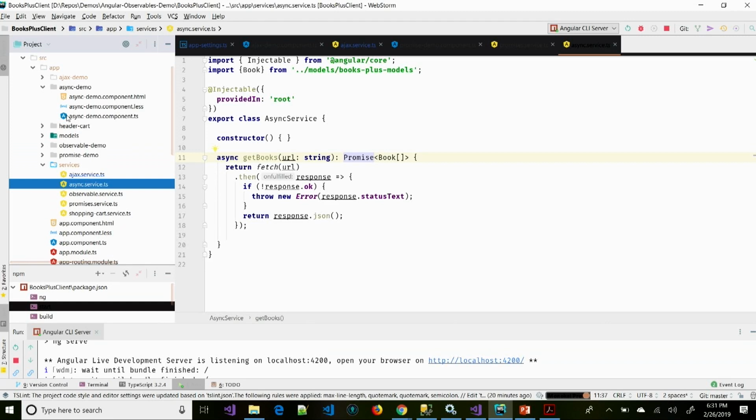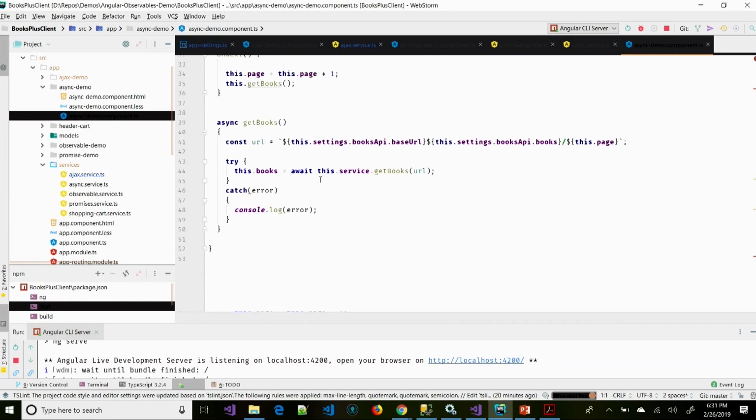async demo in the controller is when I call this, first of all, the function that calls an async function, an asynchronous function, has to also have the async keyword attached to it. So this function getBooks is called an async function, and then because of that, I can then await this.service.getBooks. And so when I await this, notice it just returns the data directly. I don't have to wrap the promise around here. I don't have to call the then.